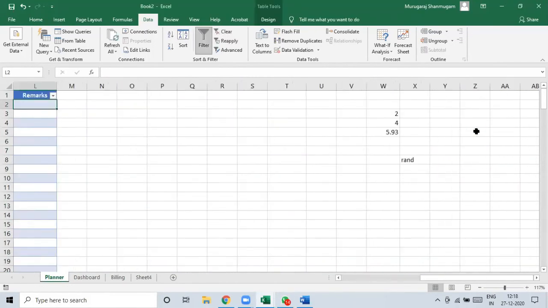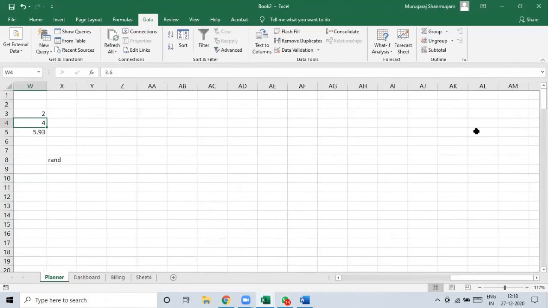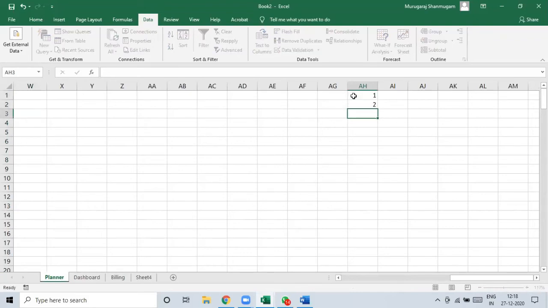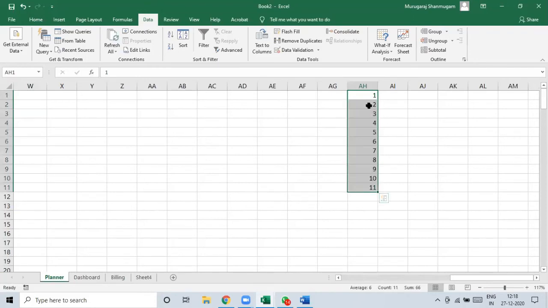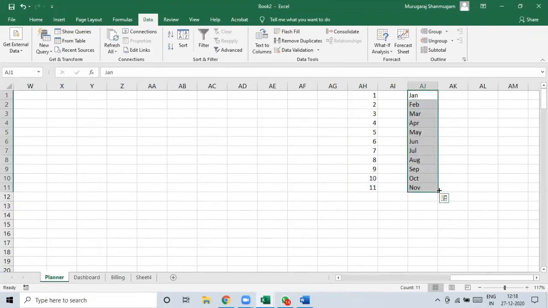We have already seen when I entered 1, 2 and then selected the cells below by dragging the plus symbol, you notice that the numbers were periodically added. Or you can use a similar strategy to indicate months, Jan, Feb, and so on. So it captures all the numbers. So this is a custom list. Excel calls this a custom list. Custom lists are lists that you very often use.